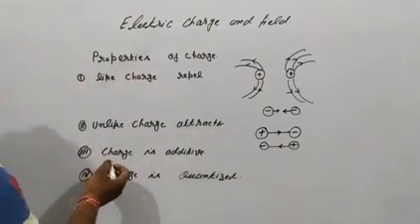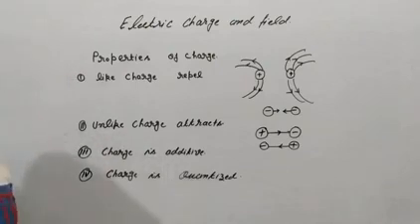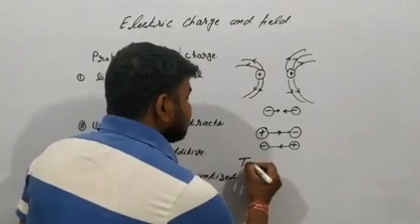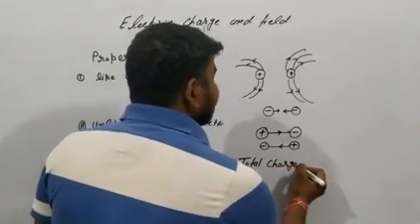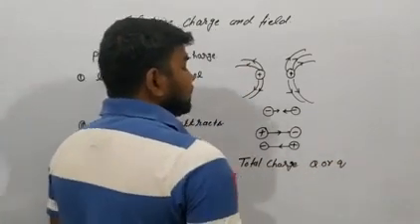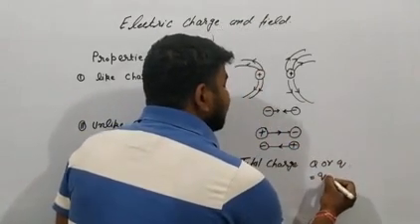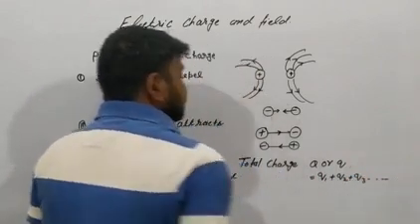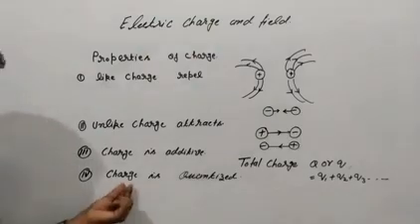And number 3, charge is additive. Charge is an additive quantity, like the total charge Q equals Q1 plus Q2 plus Q3, and so on. And last, charge is quantized.